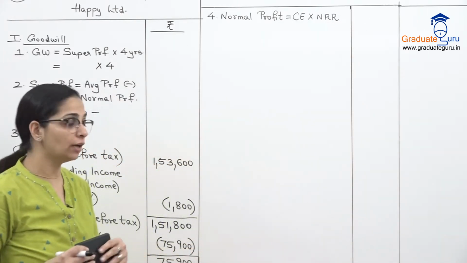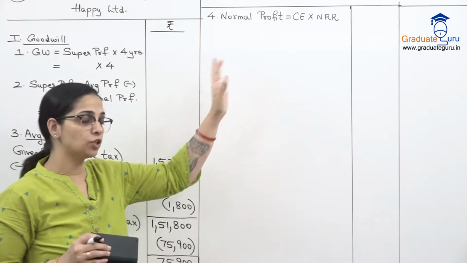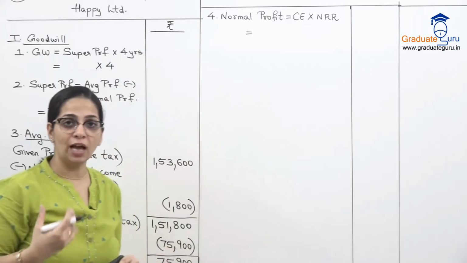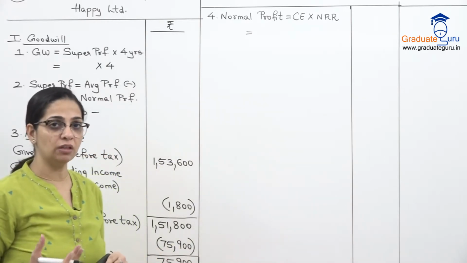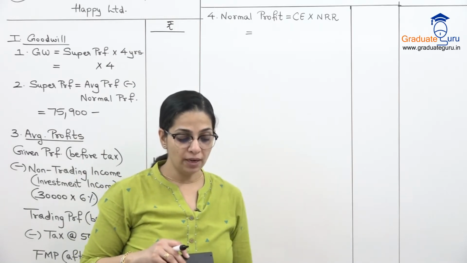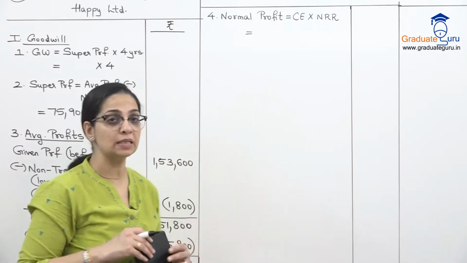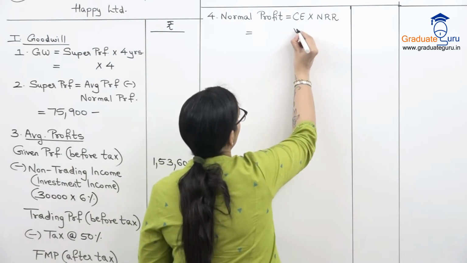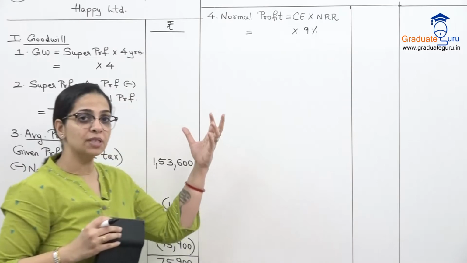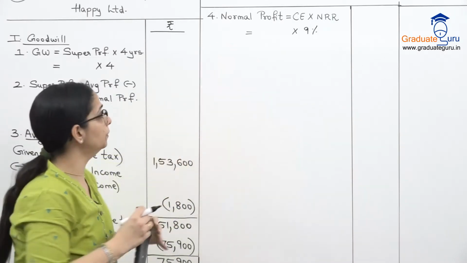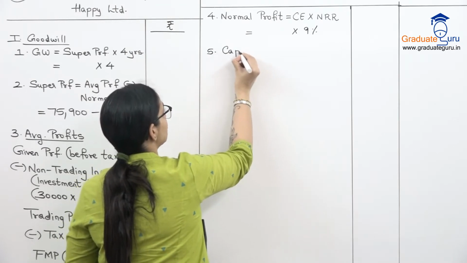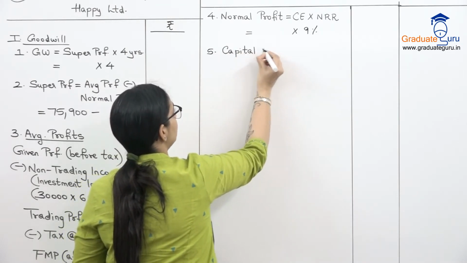Normal rate of return. I've used the short form over here for capital employed, so just pay attention to that. Capital employed is something that we will have to calculate. It's not directly given in the sum. NRR is given to us, adjustment D. Normal rate of return for similar business is 9%. So into 9%. So whatever capital employed we get, we'll use that over here. So that brings us to our next step, which is calculation of our capital employed.